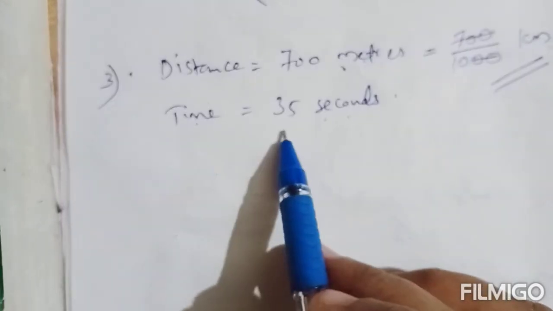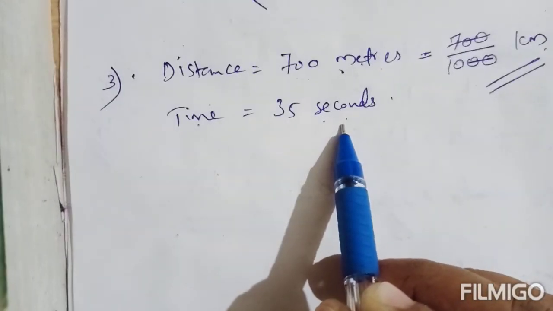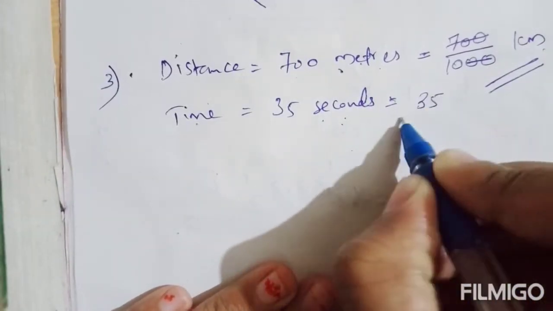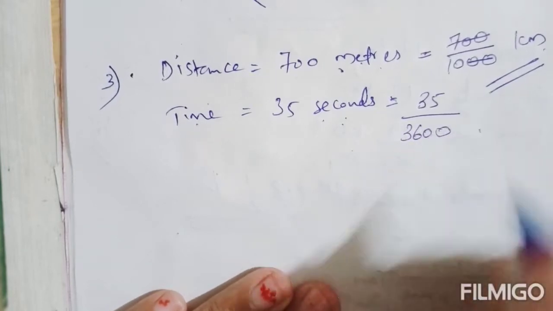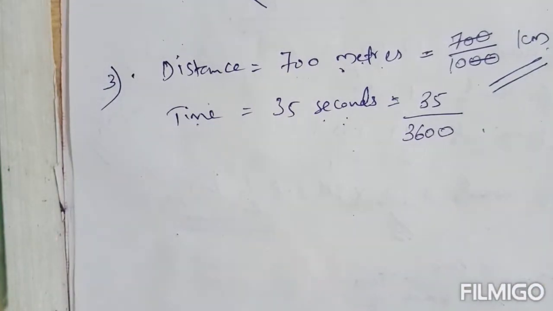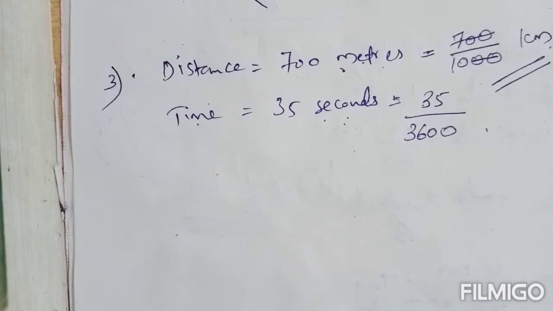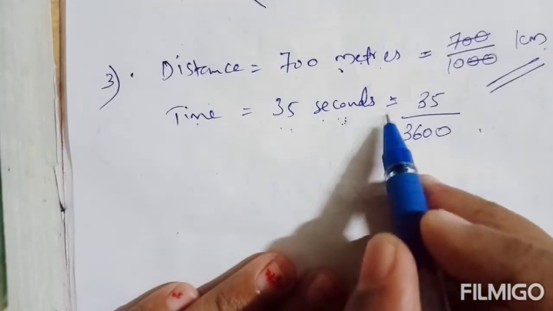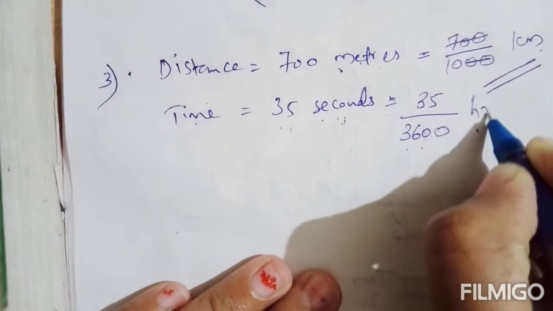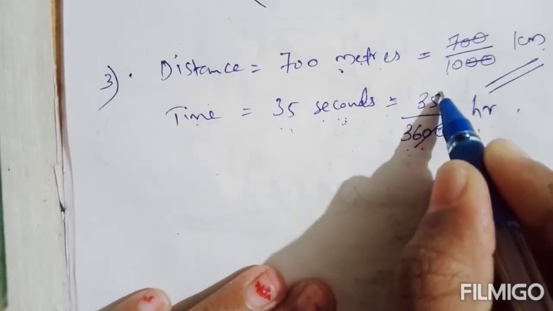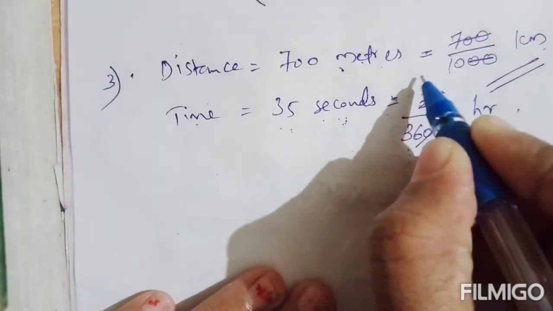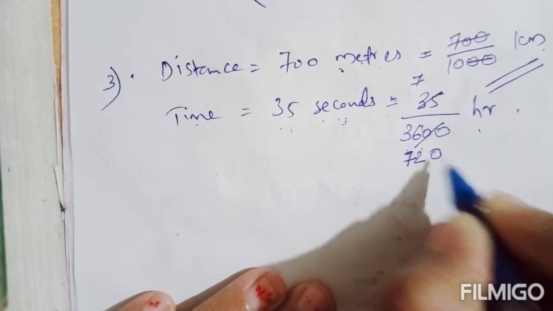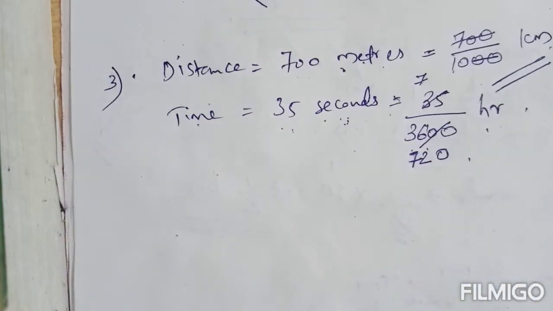Next, time is given 35 seconds. How can you convert second to hours? In order to convert seconds to hours, just divide the given second by 3600. So 35 second equal to 35 by 3600 hour. Okay, we can reduce this. Both will go in 5. So 5 into 7, 35. So here 7 by 720 hour.